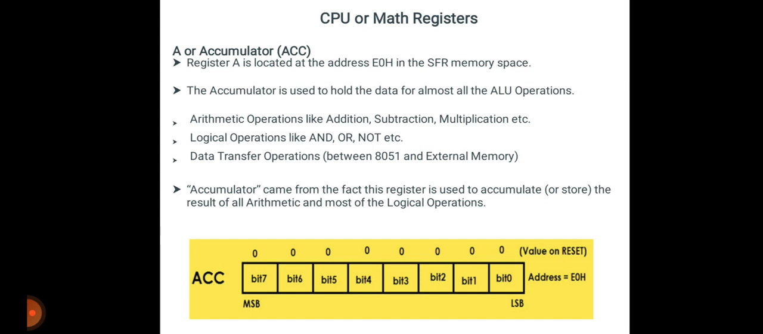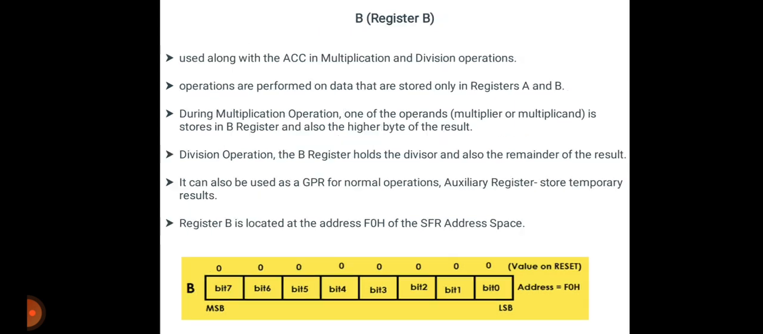So here you can see the figure of the accumulator, which consists of 8 bits, that is bit 0 to bit 7, having the address of LSB and MSB. LSB is the lower bit and MSB is the higher bit, having the address starting from E0H to MSB.